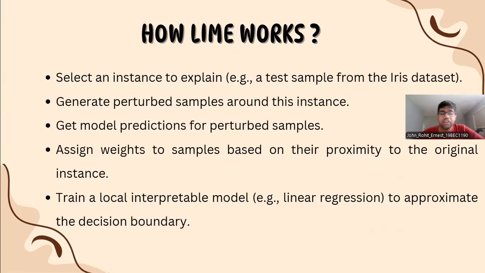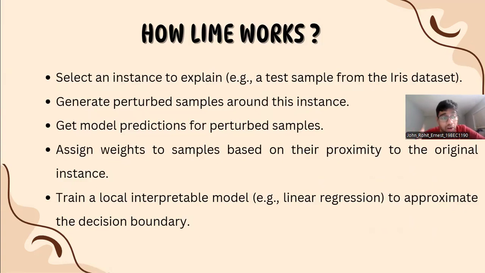Now we will understand the working behind the LIME algorithm. To fully understand how LIME works mathematically, we will break it down into three major steps. The first is the perturbation sampling, which is how we generate new data points to analyze the model's decision boundary. Then we weigh the perturbed samples. We assign weights to samples based on their proximity to the original instance.